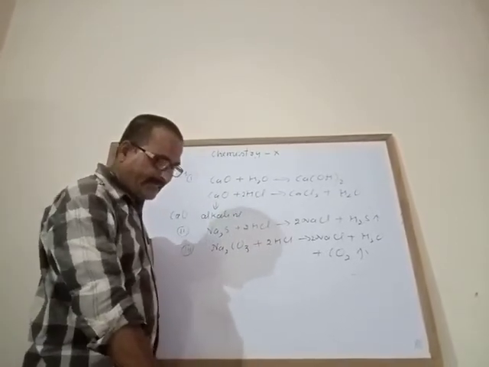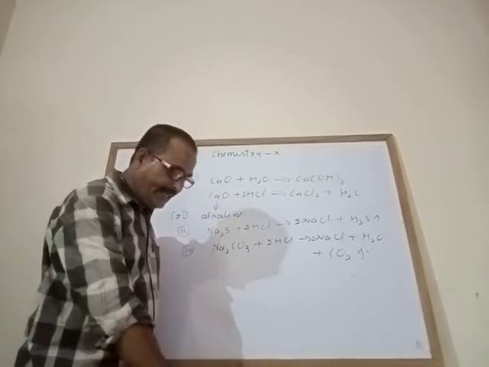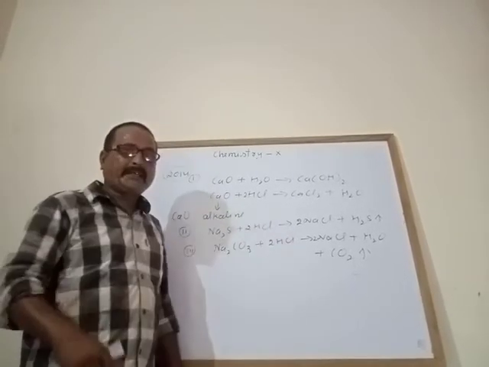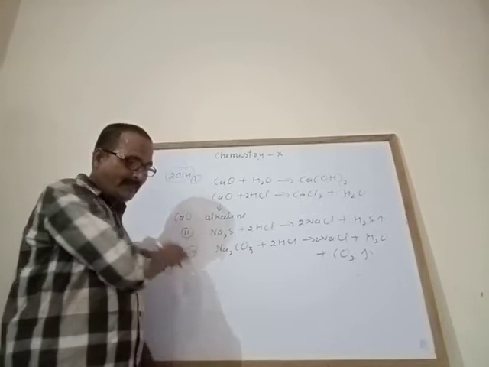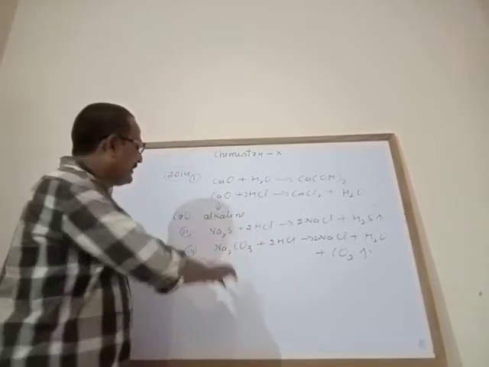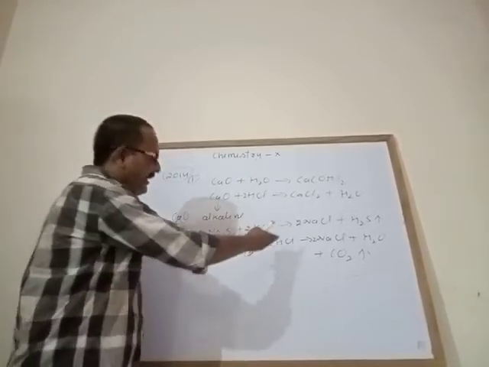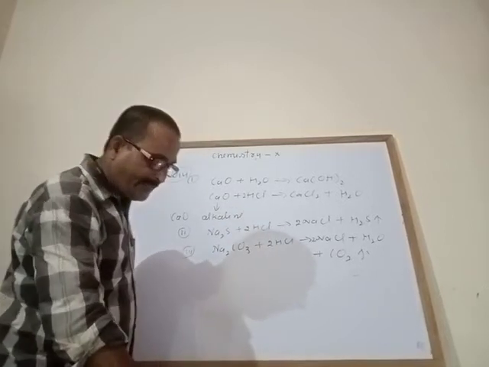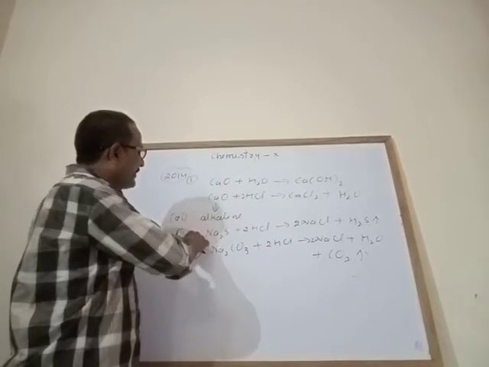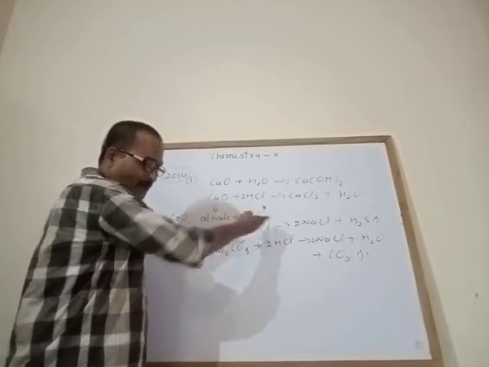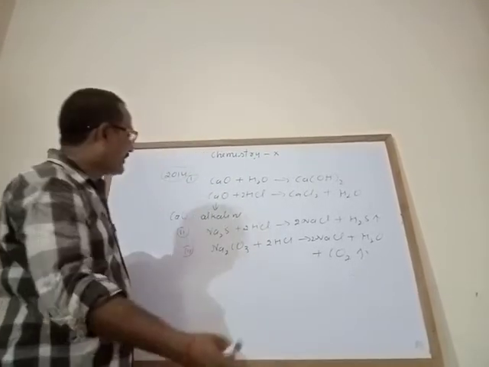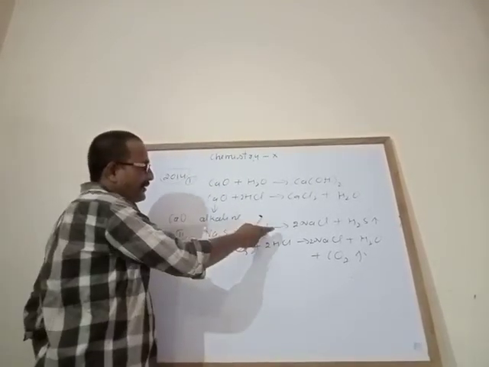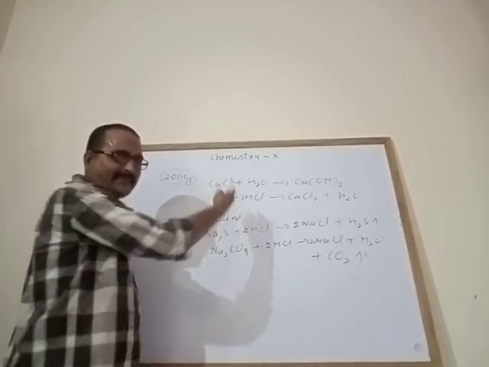See, give the balanced equation. Question number 20: give balanced equations to obtain hydrogen chloride acid with a metallic carbonate with hydrochloric acid giving carbon dioxide, a metallic sulfite with hydrochloric acid giving sulfur dioxide, and a metallic sulfide with hydrochloric acid giving hydrogen sulfide. All answers are given here.